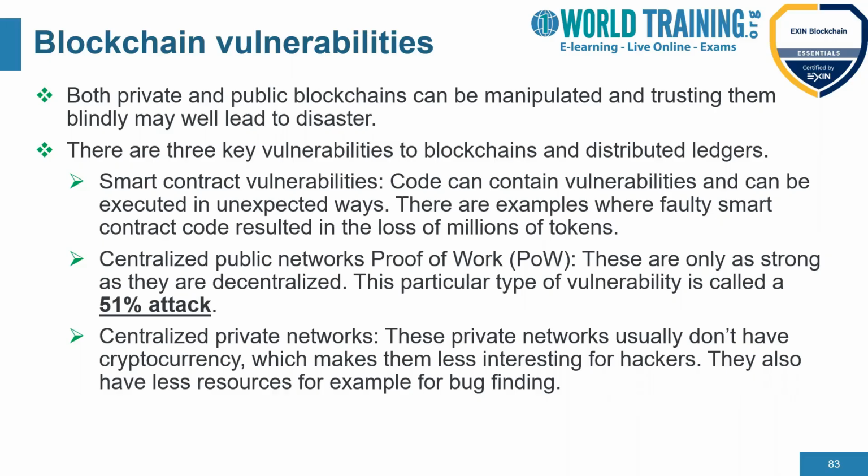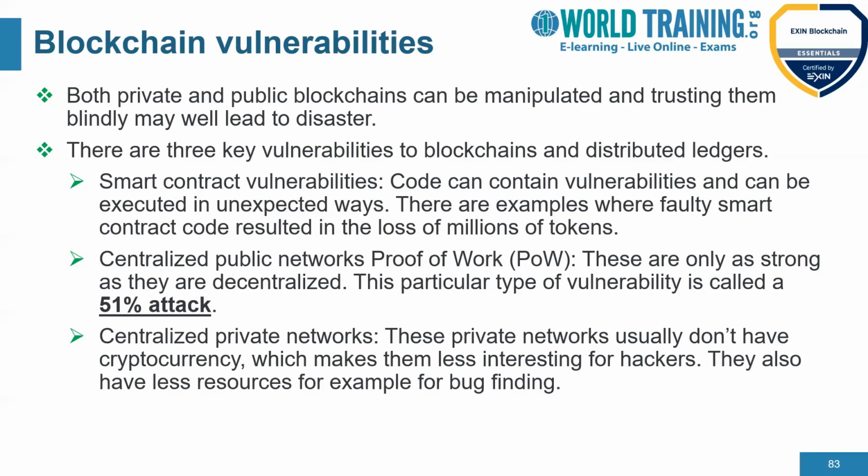The code can contain vulnerabilities and get executed in unexpected ways. If the developer who has written the code has not done a good piece of work, then these kinds of vulnerabilities can occur.